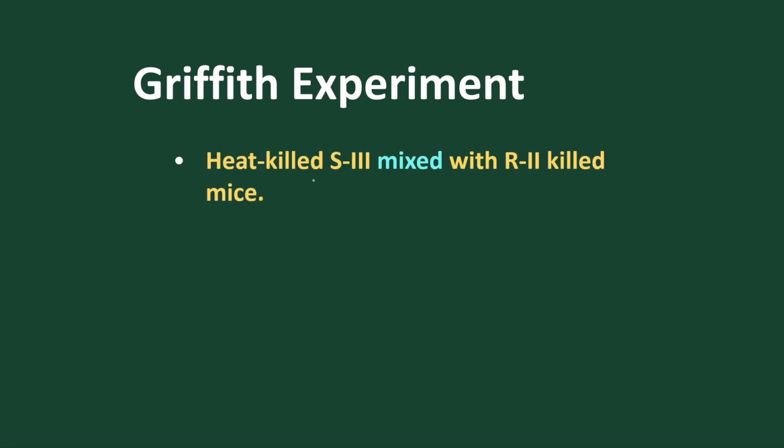When heat is applied, the capsule of the bacteria is destroyed, for which they are unable to infect. Then he mixed the heat killed S3 and R2 strains. This one is also non-infective, and this one is also non-infective. When he used both non-infective strains, still he found that the mouse dies. So he was a bit confused, since both heat killed S3 and R2 are non-virulent. Then why does it cause death in the mouse?